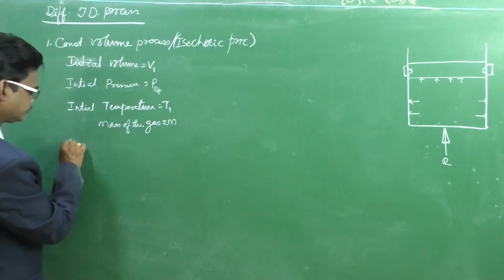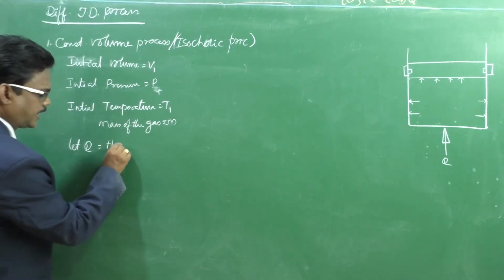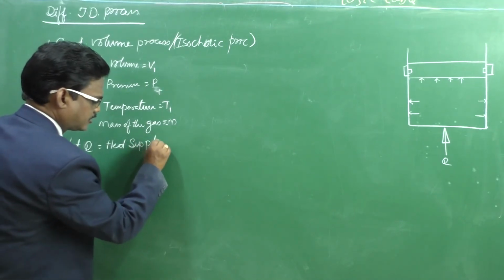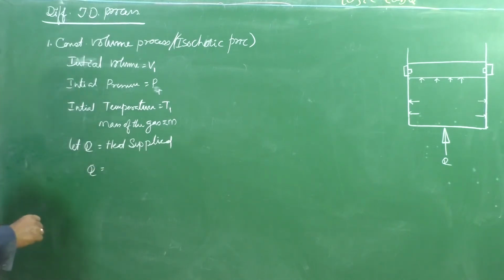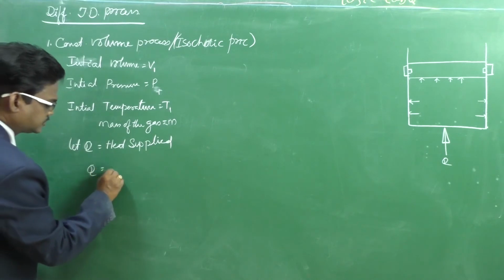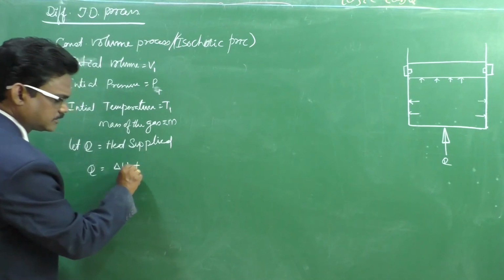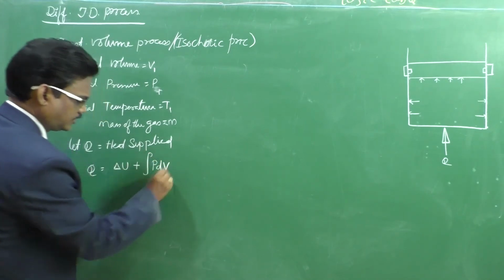Let Q be the heat supplied. Then, according to the first law of thermodynamics, Q is equal to change in internal energy plus integral P dV.